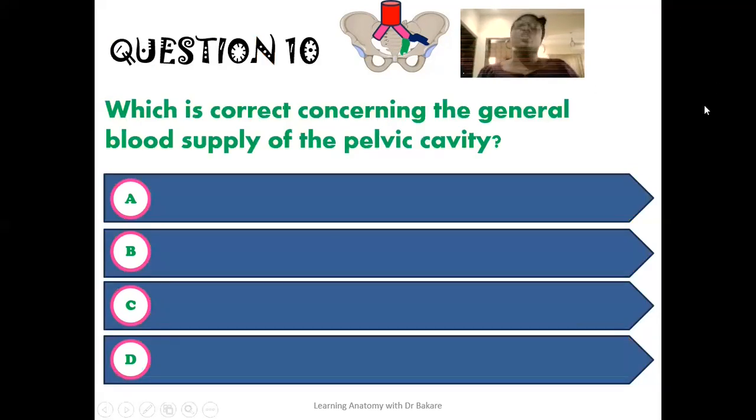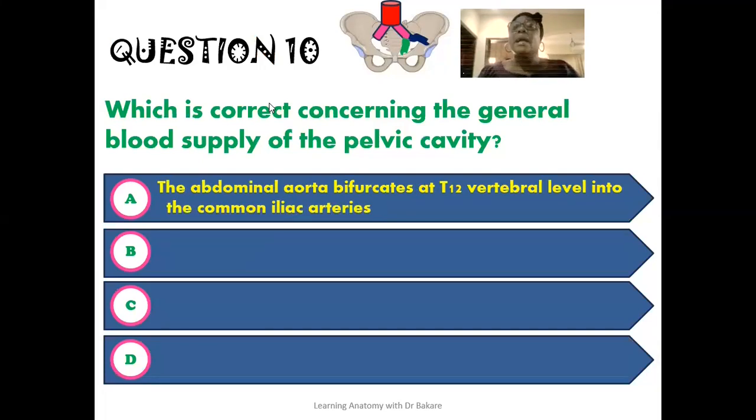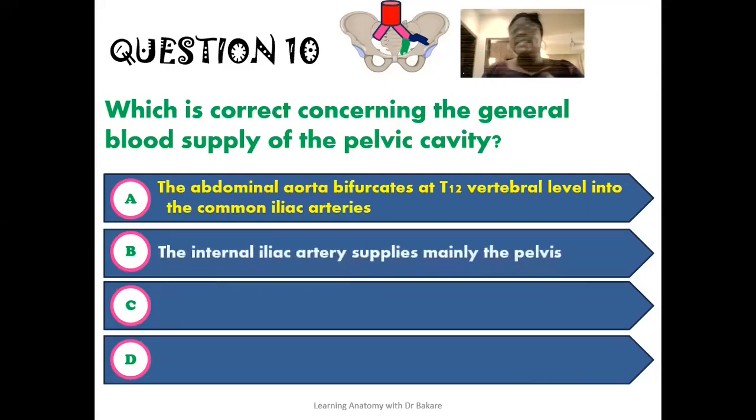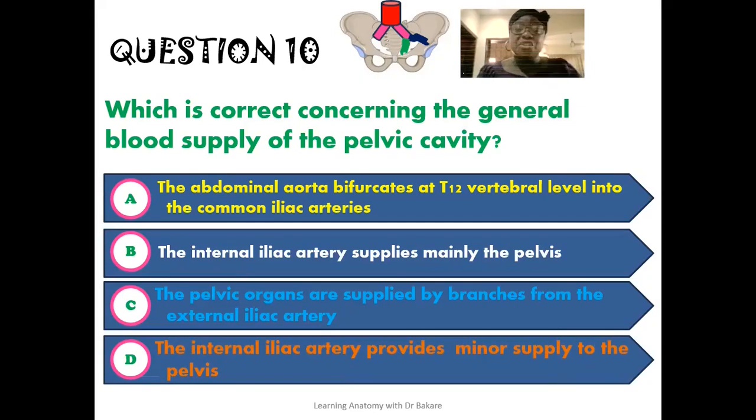The 10th question, which is the last question, reads that which is correct concerning the general blood supply of the pelvic cavity. Is it that the abdominal aorta bifurcates at the 12th thoracic vertebral level into the common iliac arteries? Is it that the internal iliac artery supplies mainly the pelvis? Or is it that the pelvic organs are supplied by branches from the external iliac artery? Is it the last option here, which reads that the internal iliac artery provides minor supply to the pelvis?